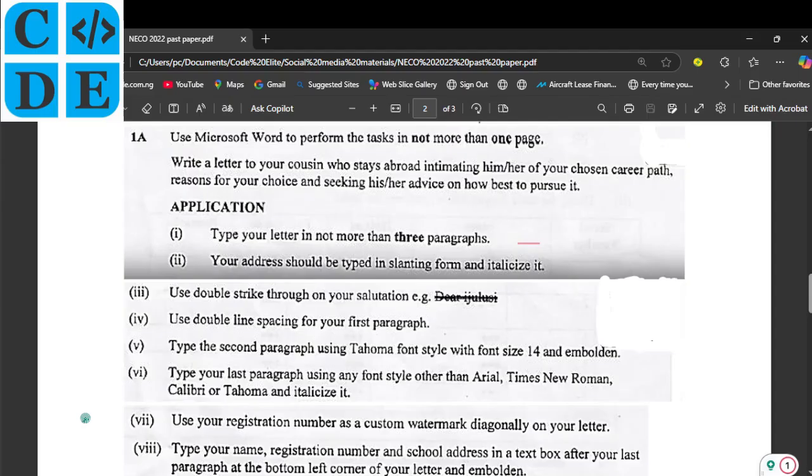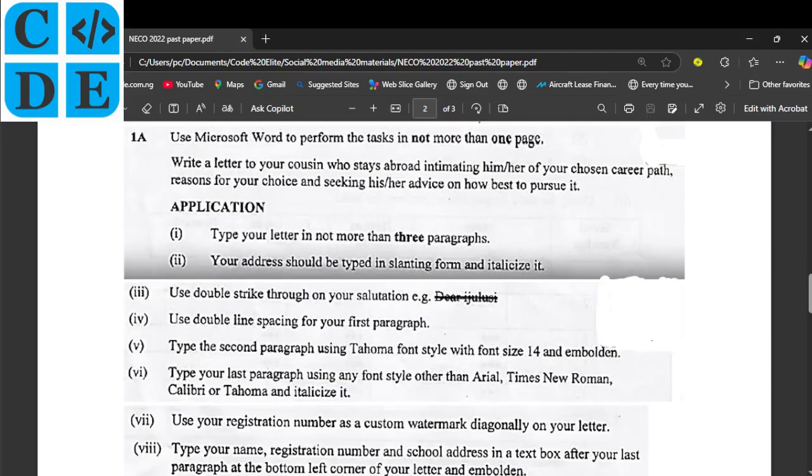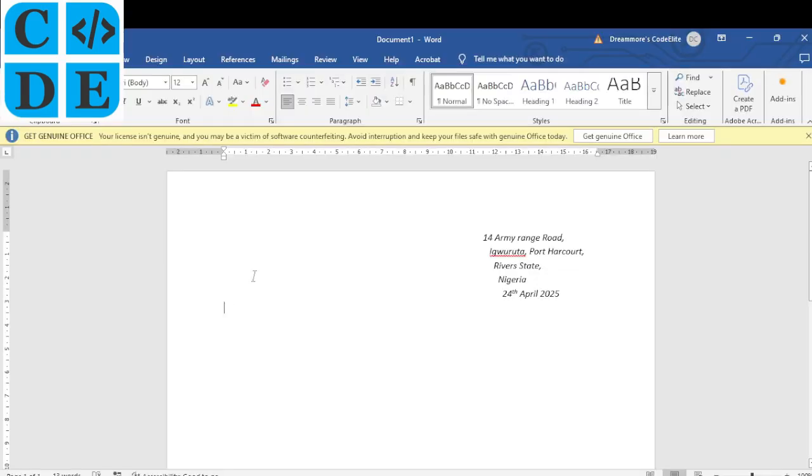Now we need to put in our salutation. They say okay, we need to make this italics as well. So select this and make it italics. Now we were not told the font size to use, so you're free to use the font size that you want. So I will leave it at the default font size. So the next thing for us to do is to type the salutation and then a double strike through. So I will say, dear, let me use Confidence, and then I need to do a double strike through.